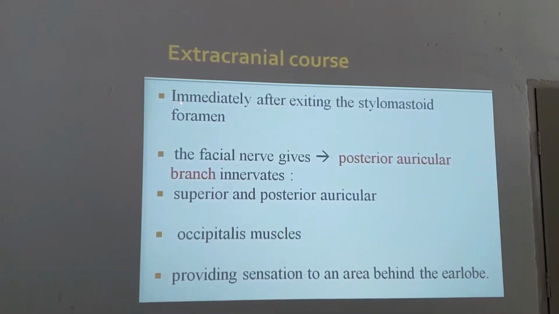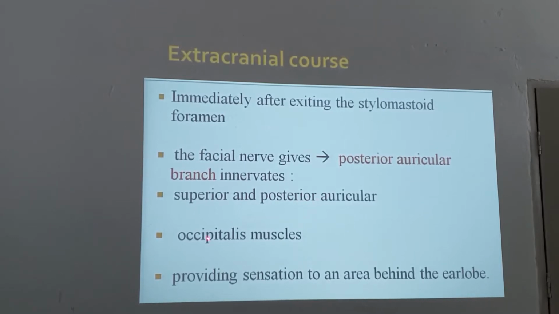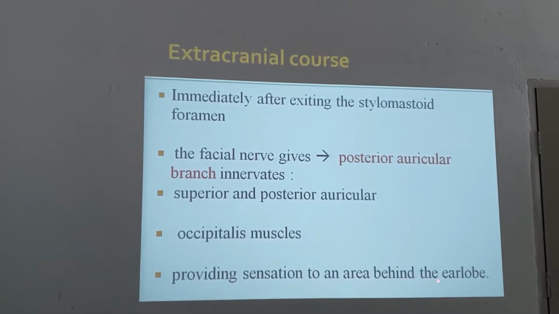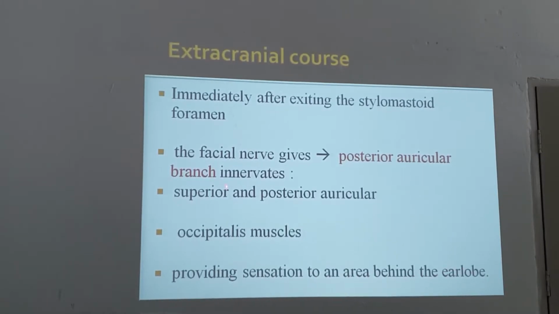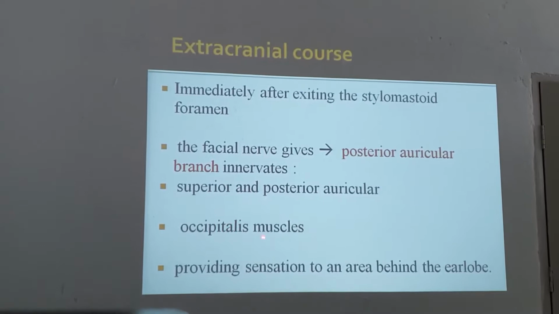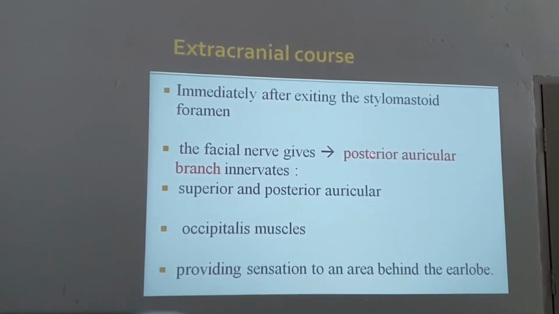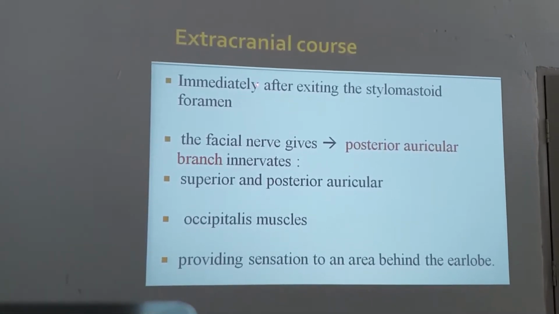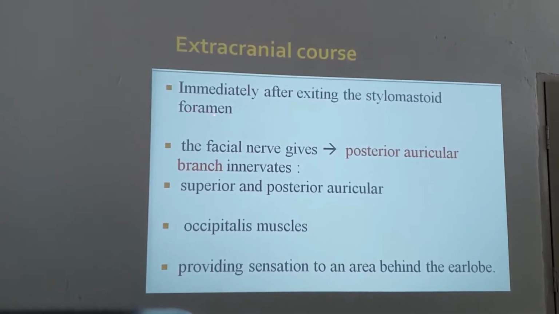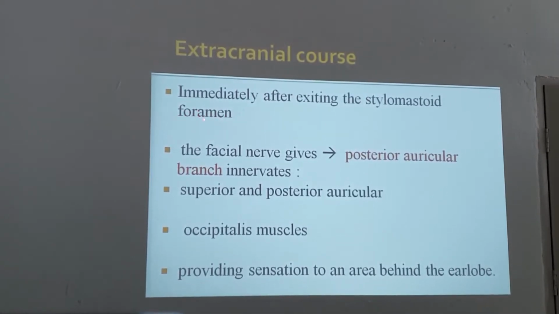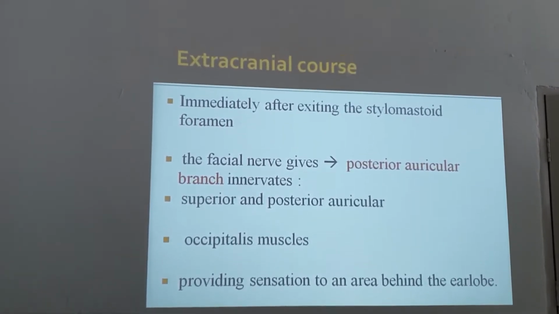Extracranial course. Immediately after exiting the stylomastoid foramen, the facial nerve gives a posterior auricular branch which innervates the superior and posterior auricular muscles, occipitalis muscles, providing sensation to an area behind the earlobe. So this is sensory behind the earlobe and the superior and posterior auricular muscles and occipitalis muscles also. There is the posterior auricular nerve, which is called PAN. That is immediately after coming from the stylomastoid foramen. The first branch after the stylomastoid foramen is the posterior auricular nerve. It can be an entrance examination question.